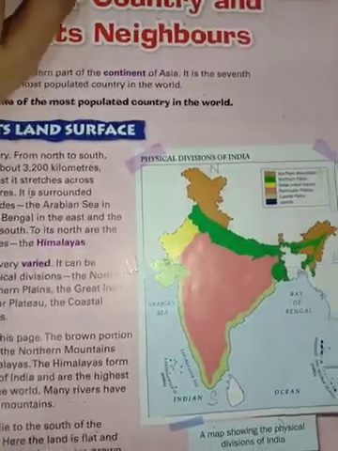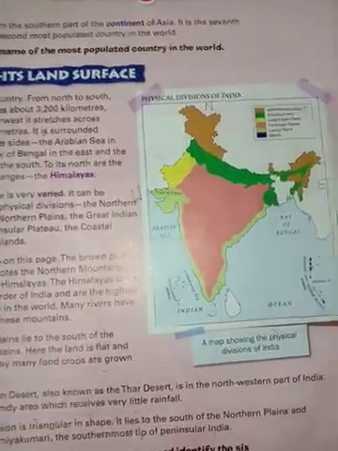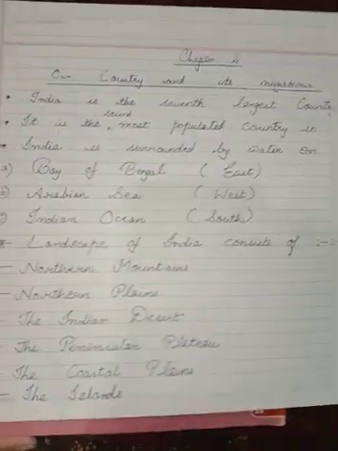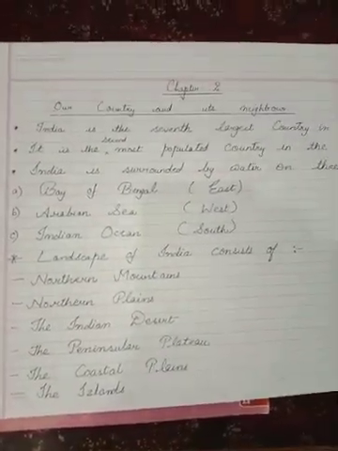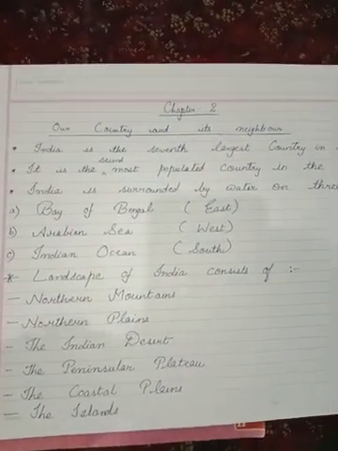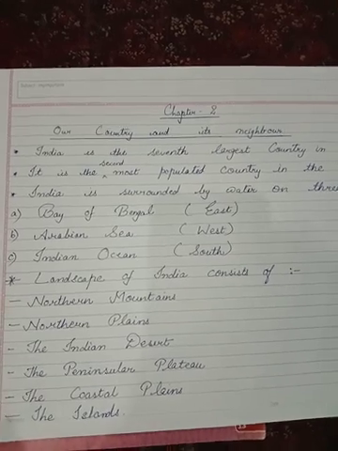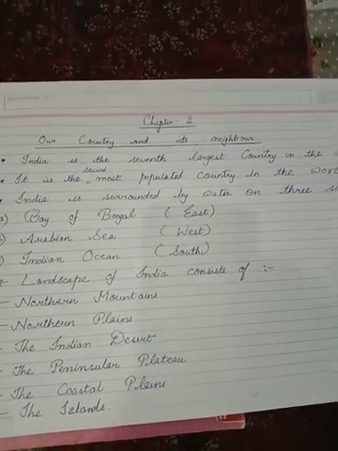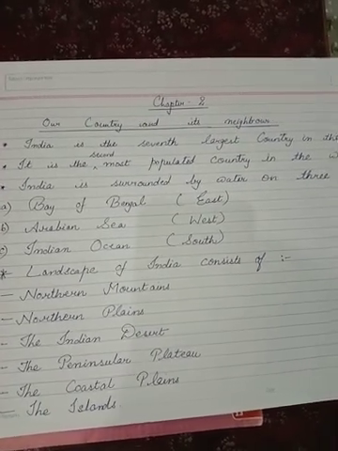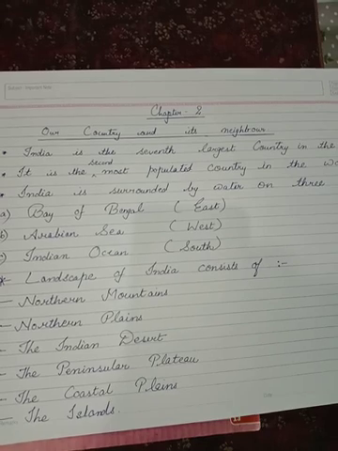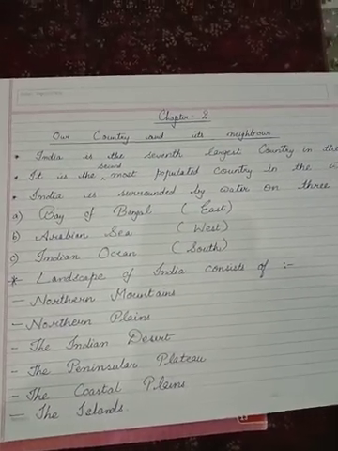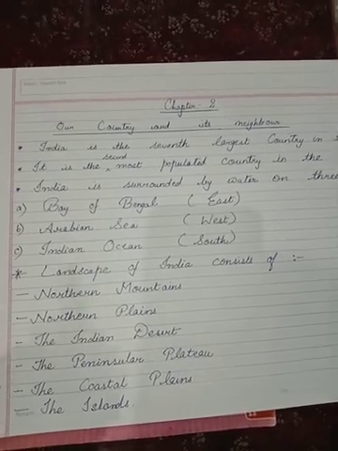So today again I have a few notes for you all that you have to copy in your copy. So these are your notes. You have to write this in your copy. India is the 7th largest country in the world. It is the 2nd most populated country in the world. Okay, India is surrounded by water on 3 sides. Number 1, Bay of Bengal.